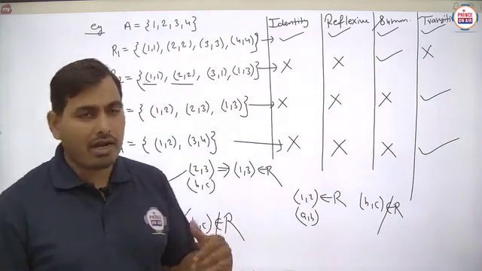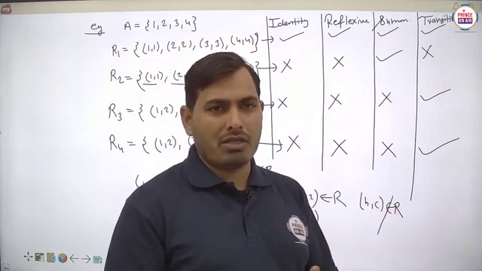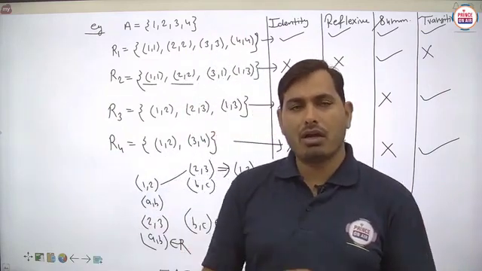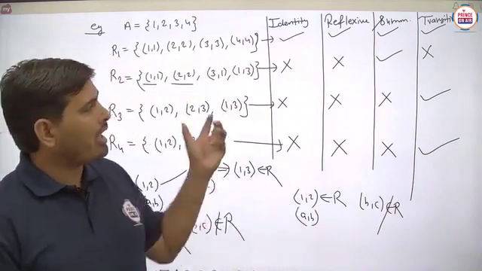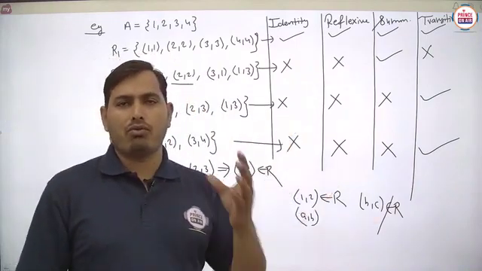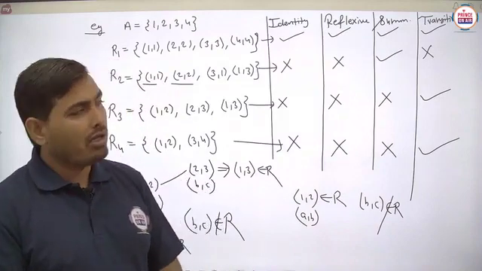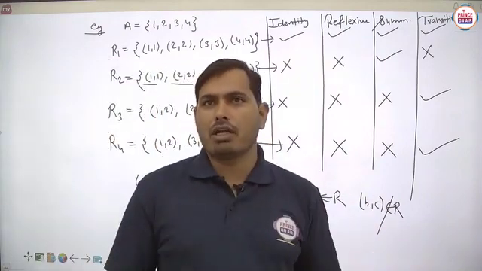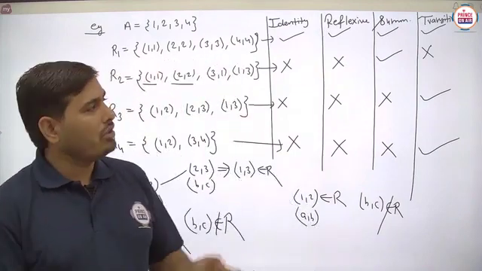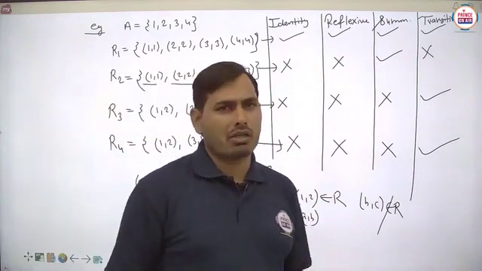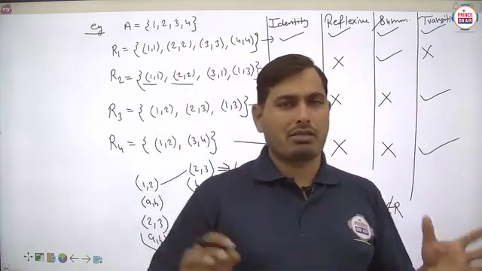So the checking criteria will change from relation to relation, because it depends on which type of relation is given. According to that we have to decide whether it is identity, reflexive, symmetric or transitive or not. Is that clear? So dear, in this video we just discussed the various types of relations. Is that clear?